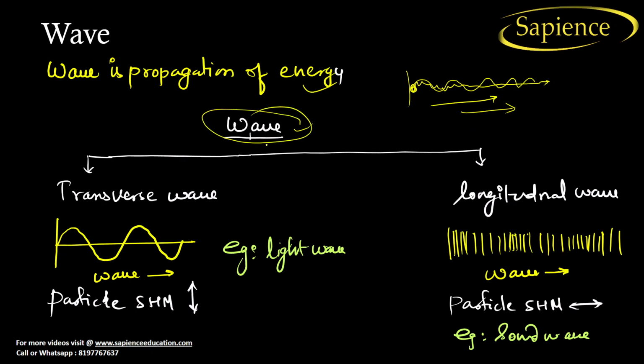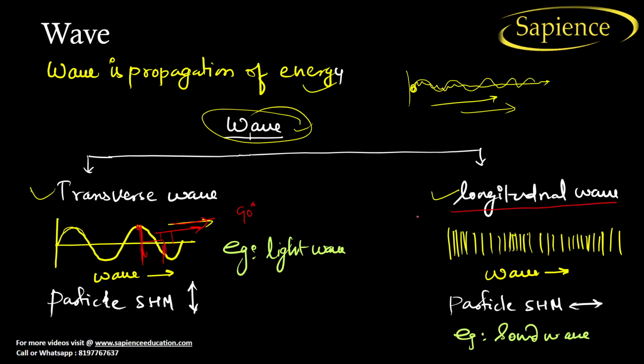So wave is of two types. One is the transverse wave, another is the longitudinal wave. In a transverse wave, the wave is moving in this direction, but the particle will move up and down, that is perpendicular to this. See here, in the transverse wave, the particle is moving up and down everywhere, but the wave is moving in this direction. So the angle between the movement of the particle and the movement of the wave is 90 degrees.